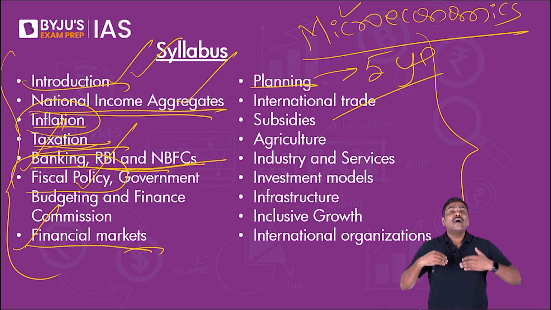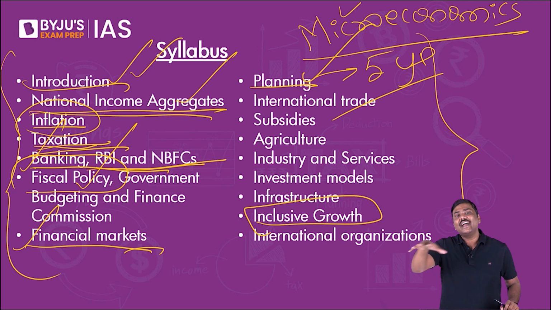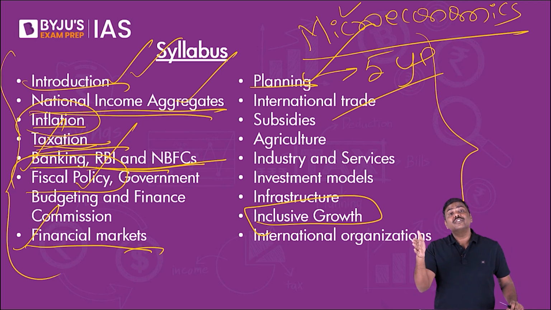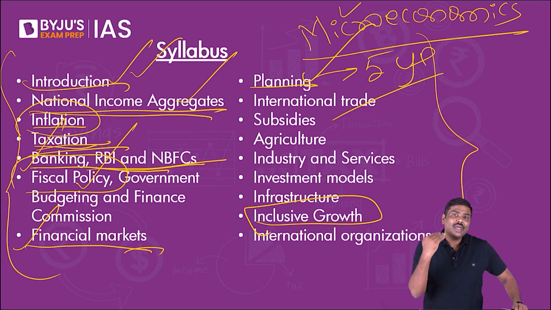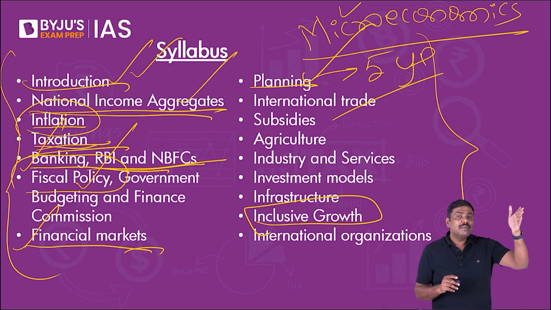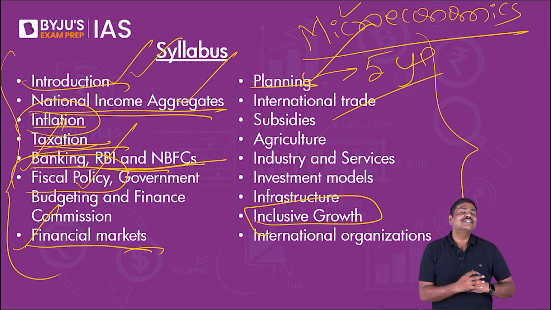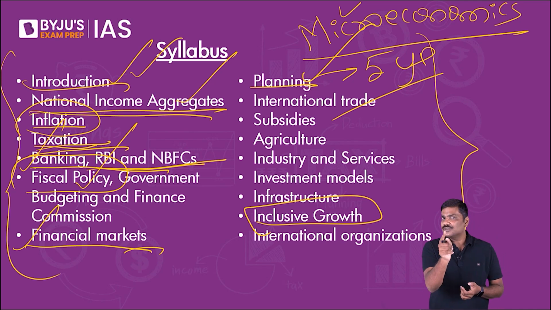So you need to understand why we started with the concept of economic planning in India. What are the different 5-year plans which are important for the UPSC exams? What do you mean by the concept of inclusive growth, which was actually initiated in the 11th 5-year plan as well as the 12th 5-year plan? You need to understand all of them. Plus, then you need to evaluate the 60 plus years of planning in India. The first 5-year plan was implemented from 1951 and the 12th 5-year plan we started from 2012. So what is the evaluation of the 60 plus years of planning in India? You need to study that.